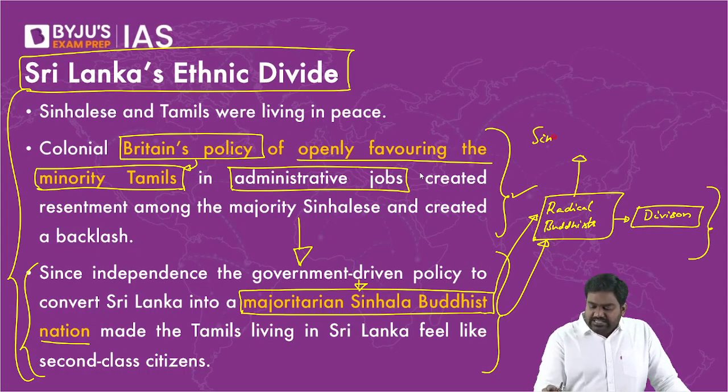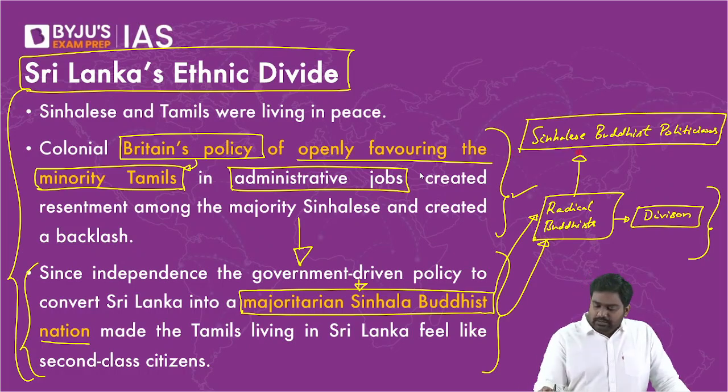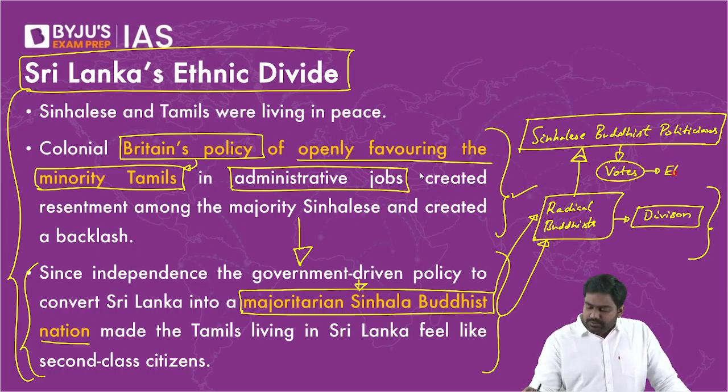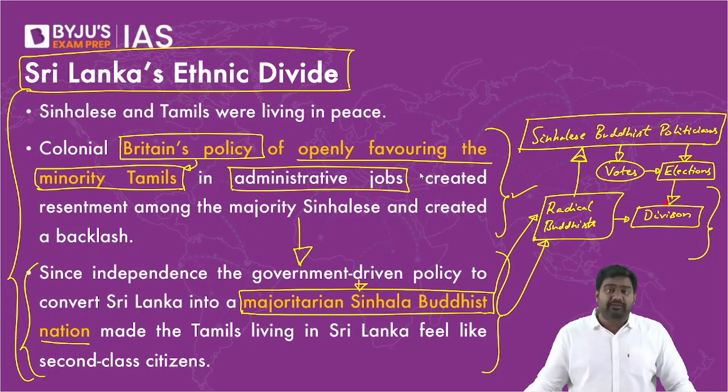It was capitalized on by Sinhalese Buddhist politicians. They built their political base on these radical ideologies. Several Sri Lankan political parties, dominated by the Sinhala Buddhist majority, tried pleasing the radical Buddhists so that they could get votes, so that they could win elections. So in the name of religion and ethnicity, these Sinhala Buddhist politicians, parties, and governments would go on to commit some of the most brutal violations of human rights that you have ever witnessed.